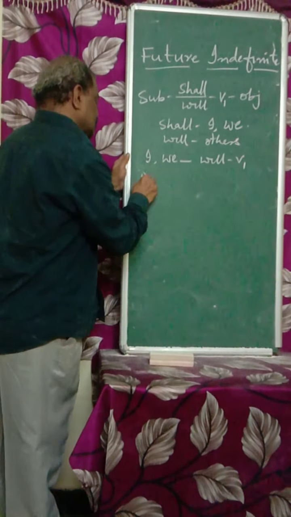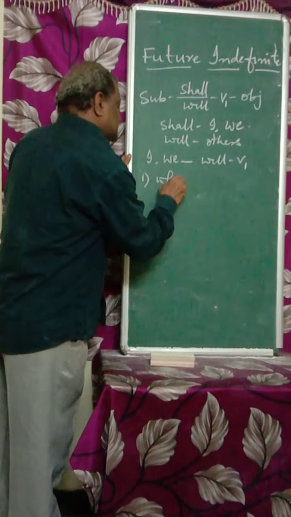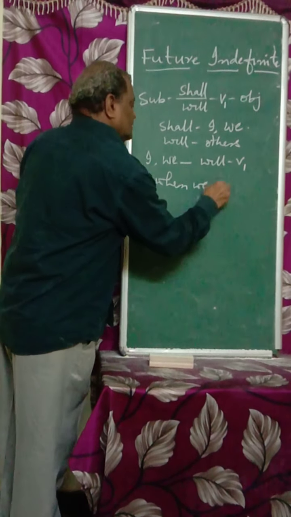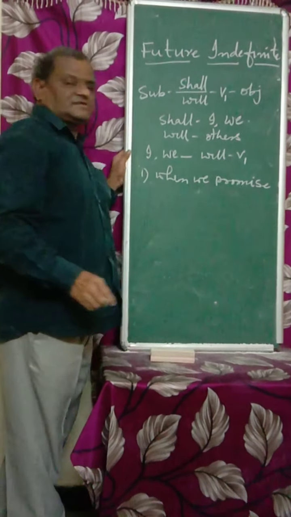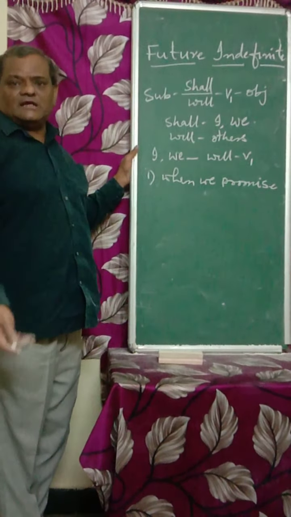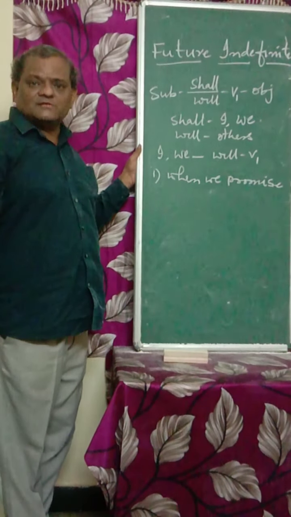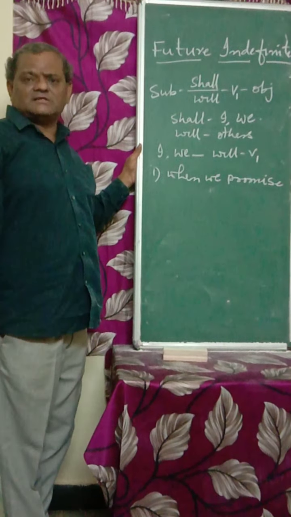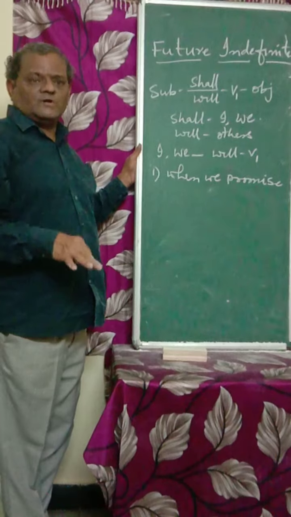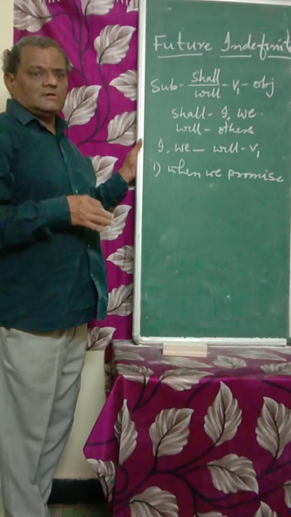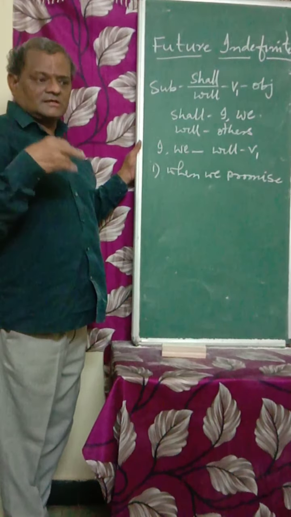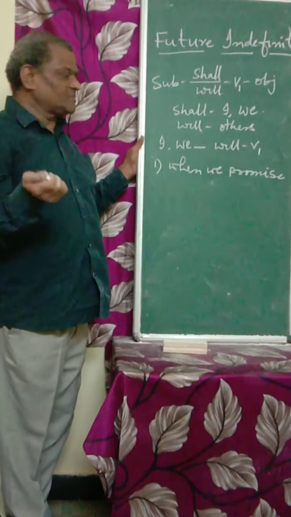The first one is when we promise. Someone asks us to visit their house, and we casually say, I shall come to your house next week. It is casual, we have just been invited, we accept, we will never say no. Instead of saying no, we say, we will see, or we will try.